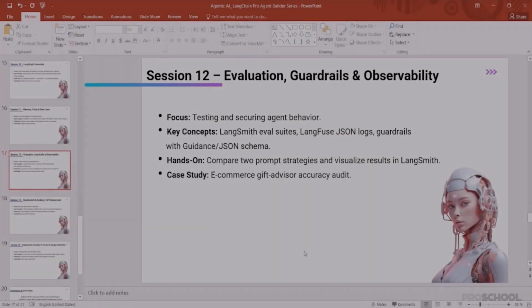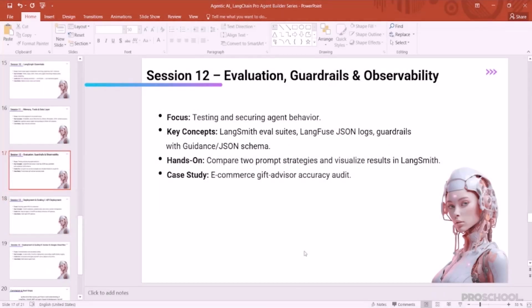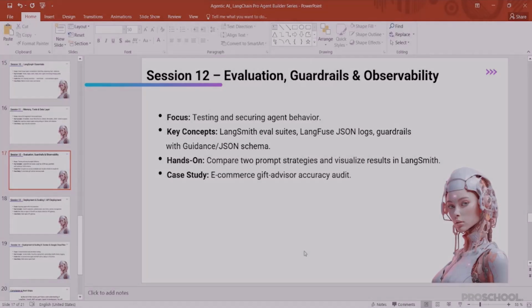In session 12, we're going to understand the testing mechanism, how we can evaluate the behavior of our agents. If our agents are not working up to the mark, how can we improve the efficiency of our agent? So in this session, we're going to explore all the evaluation metrics of our agents.